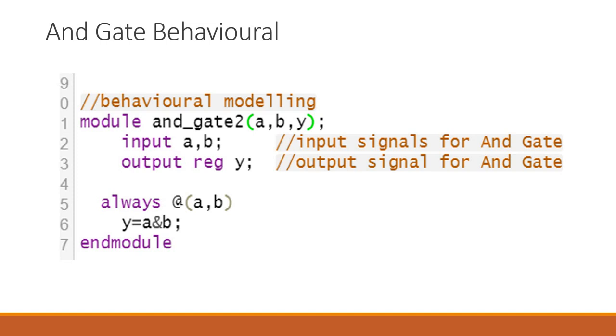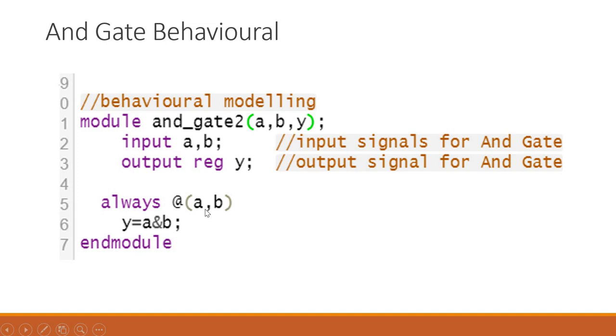It will execute once and come out. That's it. It is not going to execute another time. It will execute only once. But an always block will execute in a looping fashion. Whenever A and B change, it will always execute y is equal to A and B. Because of that, we have used an always block here, and we kept A and B in the sensitivity list. Basically, these things are called the sensitivity list.